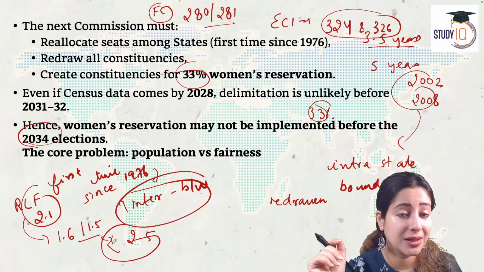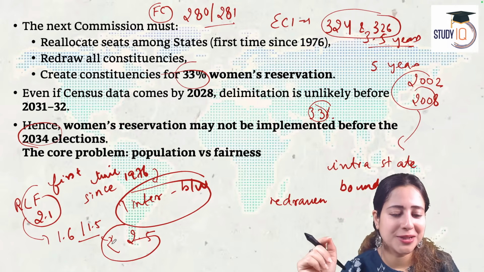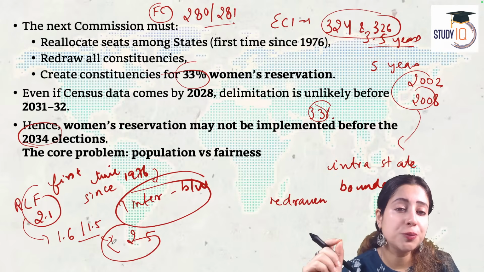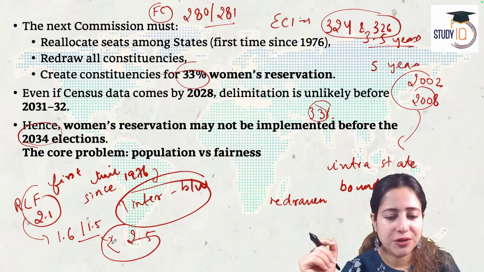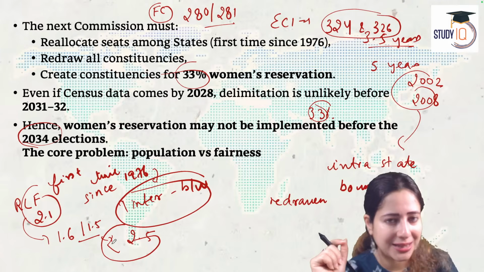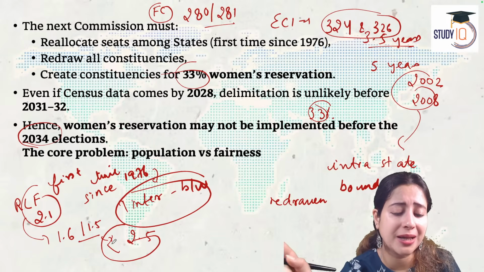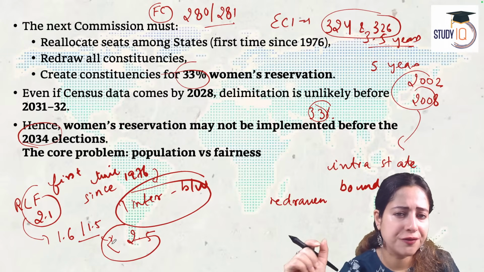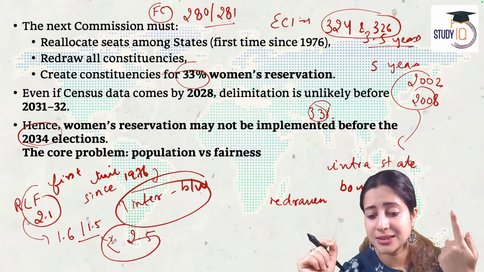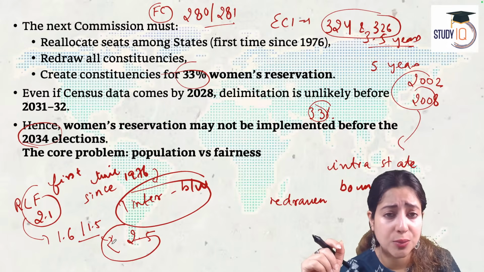Now, listen to one thing carefully. About 3-4 months before, we had discussed another controversy when Justice Nagaratna had pointed out that although in the Supreme Court, when you talk about the collegium system, we always say that the collegium should represent judges from all the states of India, unfortunately, in India's collegium at the Supreme Court, few states always have more domination, like UP and Gujarat. She said it is not fair. Today, the same debate is coming for the third time. One in the case of what Justice Nagaratna said, second in the case of Finance Commission, and third today in the case of delimitation. So can we break down states into constituencies for delimitation?